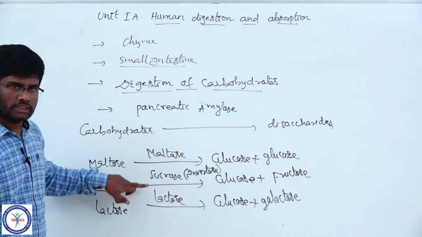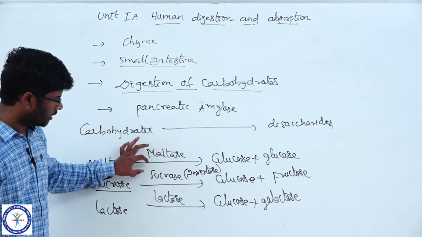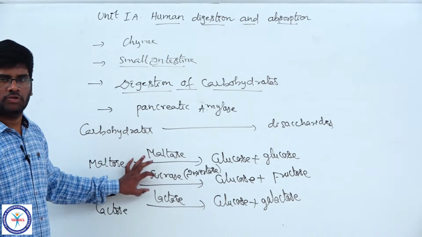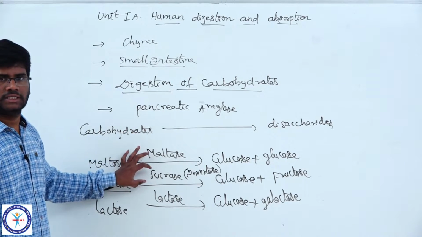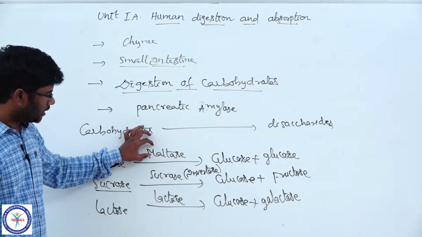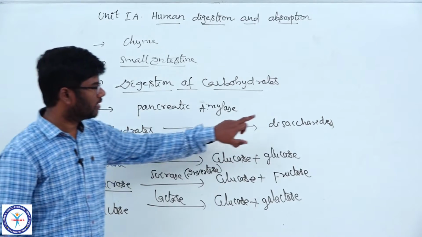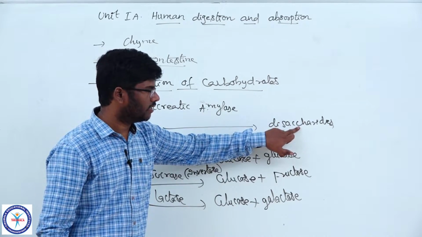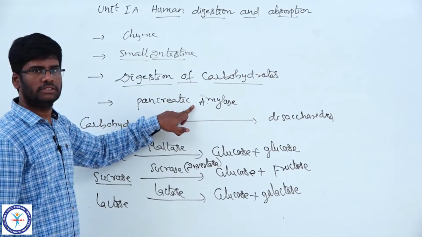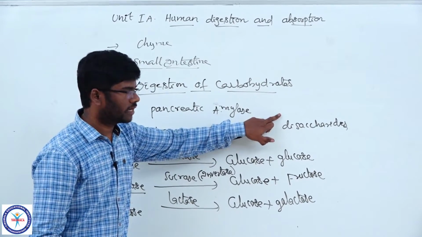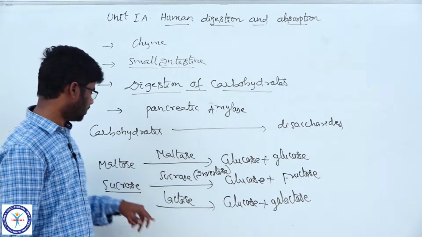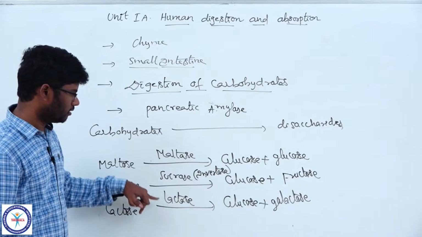Maltase, sucrase, lactase are generally referred to as brush-bordered enzymes, also named disaccharidases, which are enzymes of intestinal juice. These brush-bordered enzymes act on disaccharides, the end products of carbohydrate digestion by pancreatic amylase.